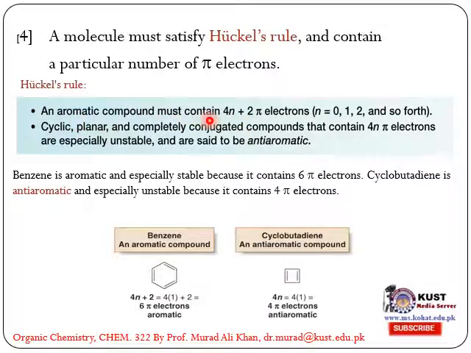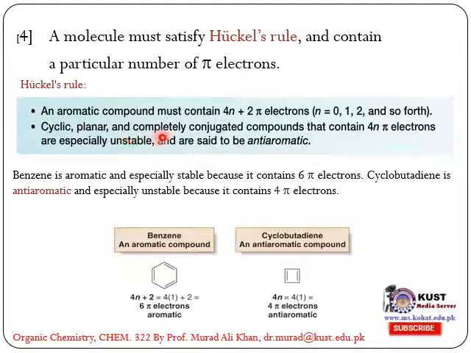Any aromatic compound must contain 4n plus 2 pi electrons, where n should be 0, 1, 2, and so on. So this is a must for aromaticity.